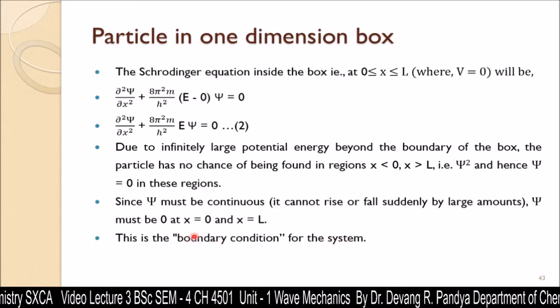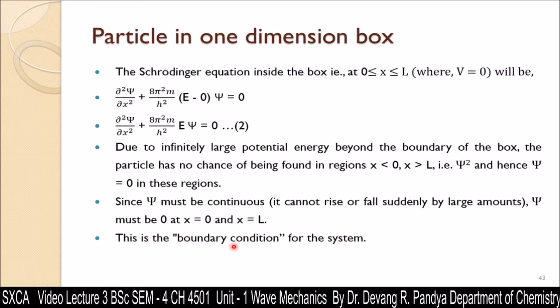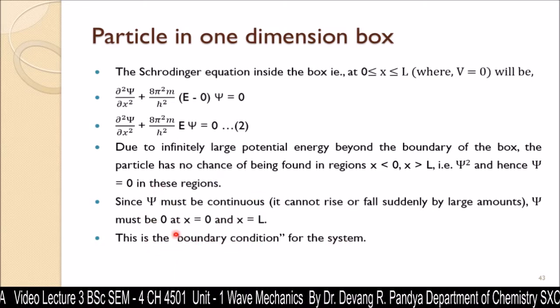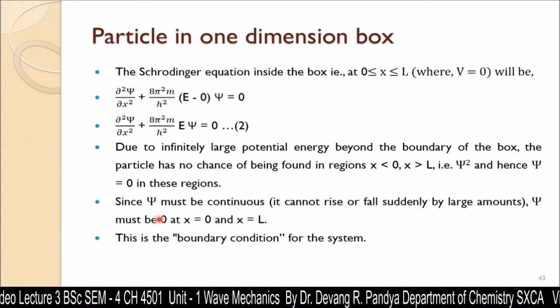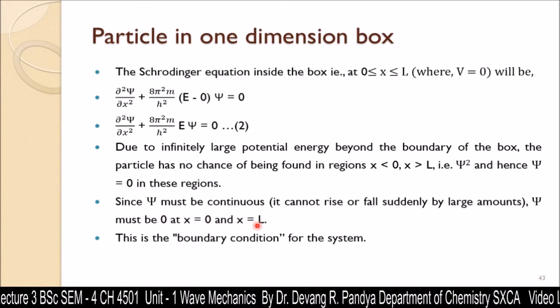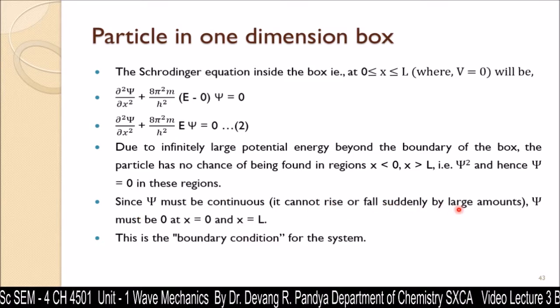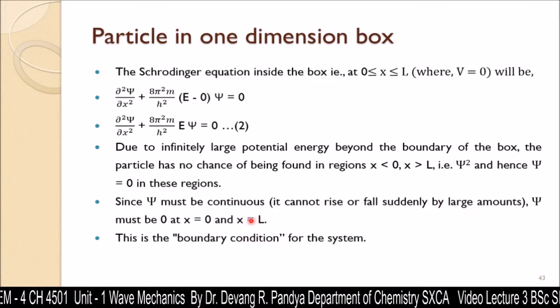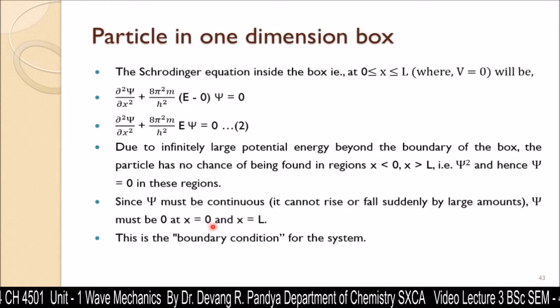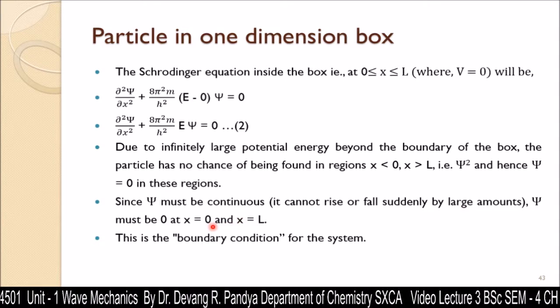If somebody asks you what the boundary condition for the one dimension box is, this is the boundary condition: at x equal to 0 psi must be 0 and at x equal to L psi must be 0, because it cannot rise or fall suddenly by a large amount, and at x equal to 0 the potential energy is infinitely high.